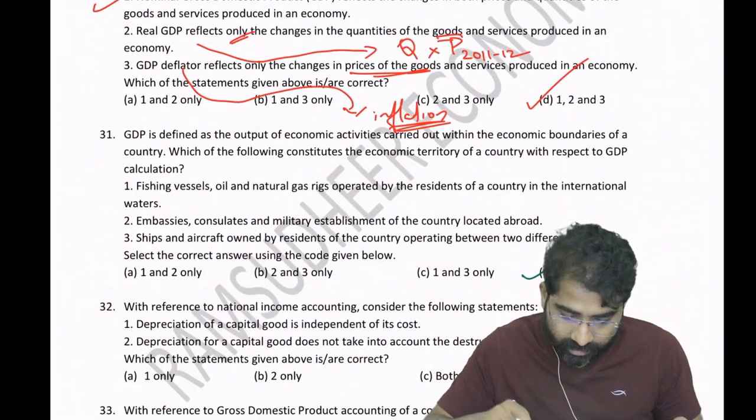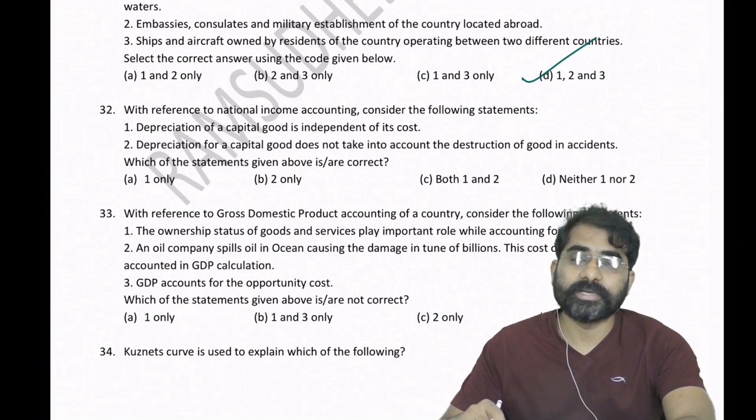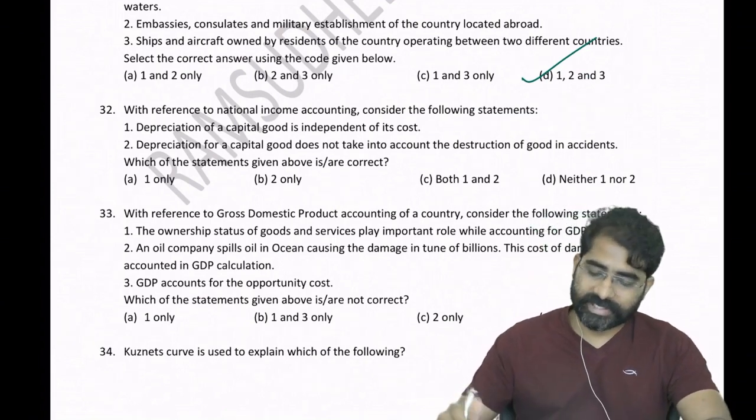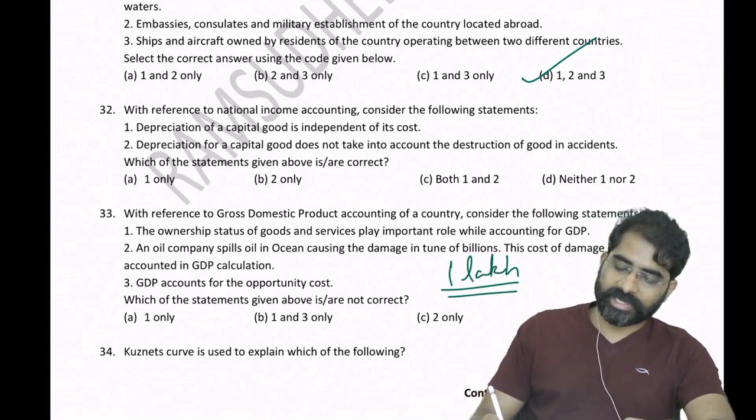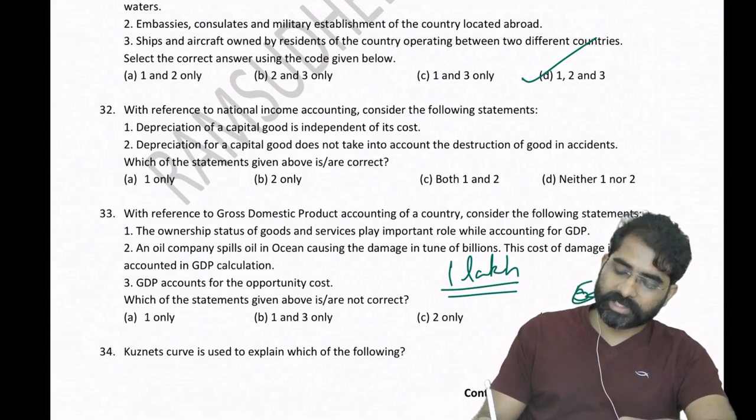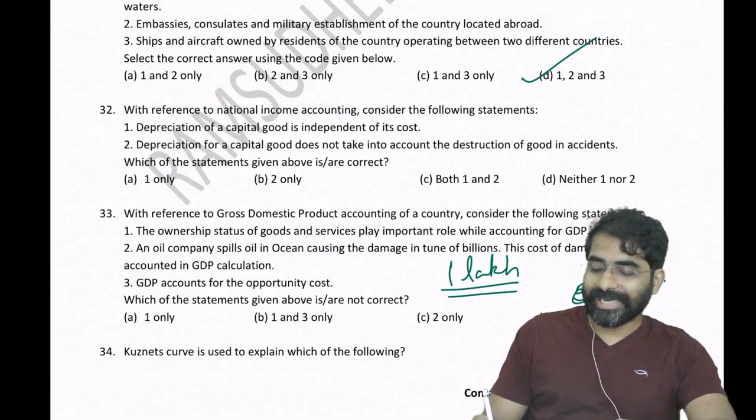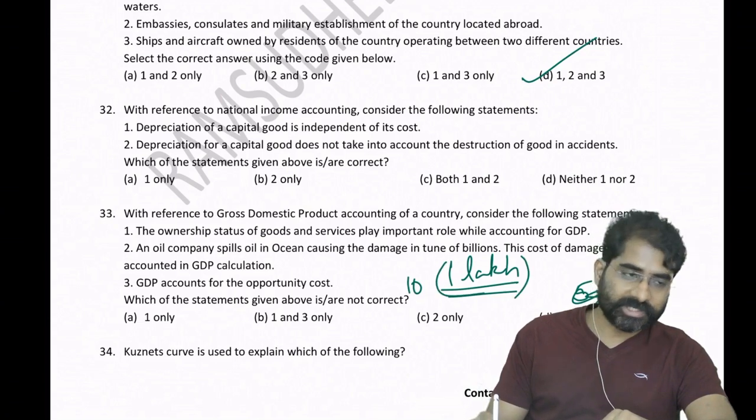Now we don't have much time. So go to question number 32. How do I calculate the depreciation of a particular good? Suppose, as an accounting principle, the machine costs 1 lakh rupees and the lifespan of the machine is, let's say, 10 years. That means 10% of the machine is going to depreciate every year.